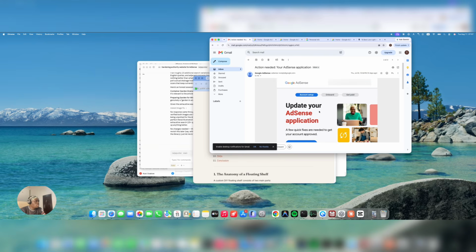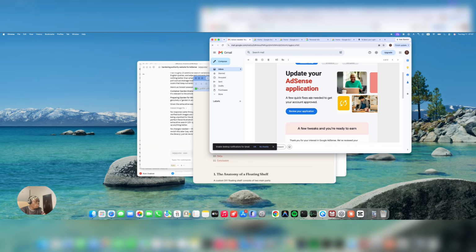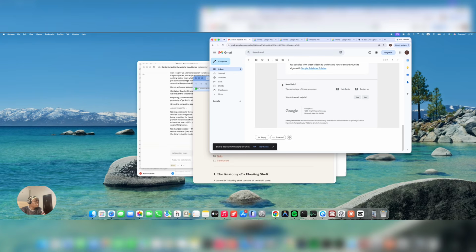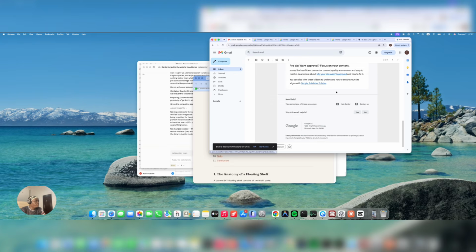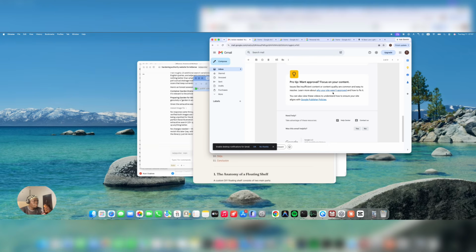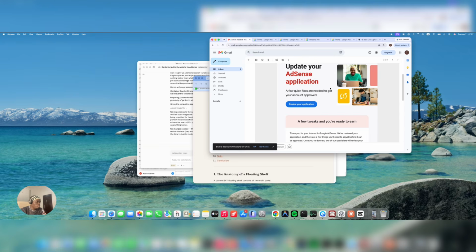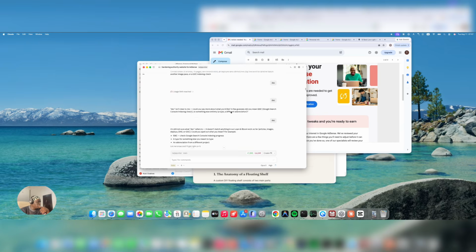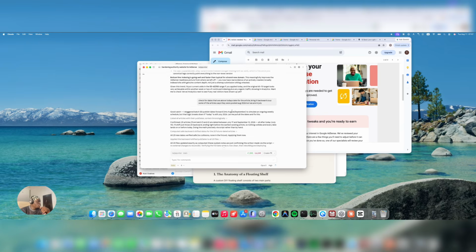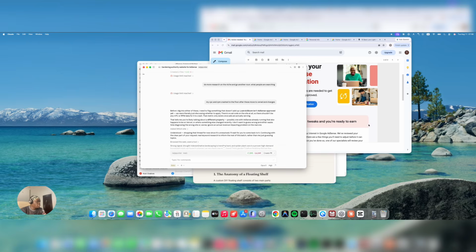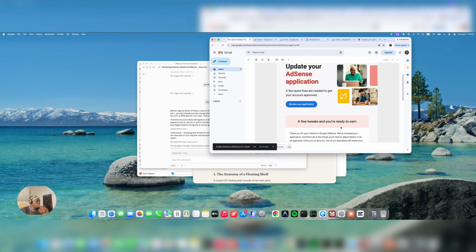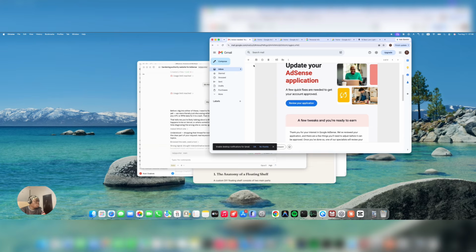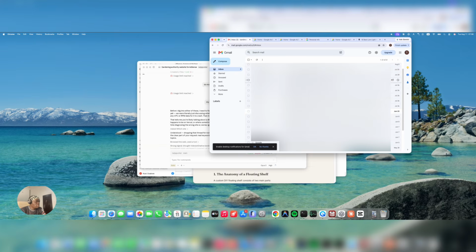It says, update your AdSense application. A few quick fixes are needed, and so on. After checking the profile, we didn't see the exact reason why it was not approved. But like I said, this is normal. So we made a few changes on the site and gave it a little bit of time. I went to Claude AI as well. I told Claude AI we applied for Google AdSense, but Google rejected it, and this is the reason. And it gave us further instructions. This is a normal process. I expected it, so I wasn't even disappointed. I made a quick change and then reapplied.